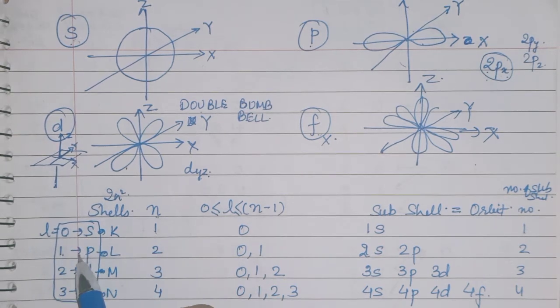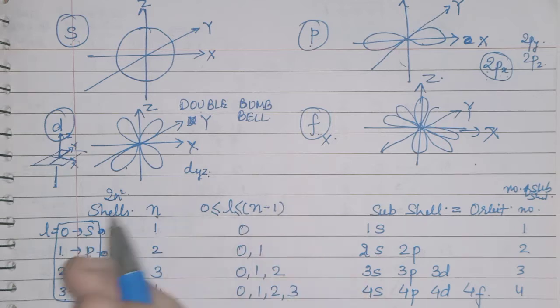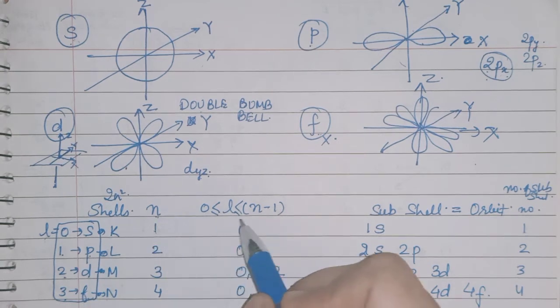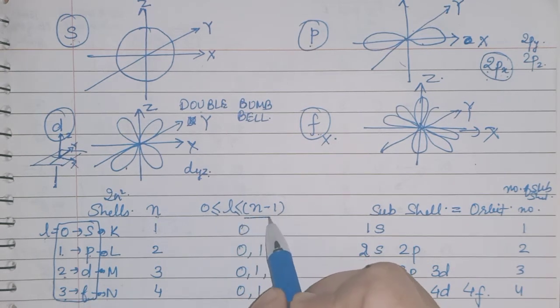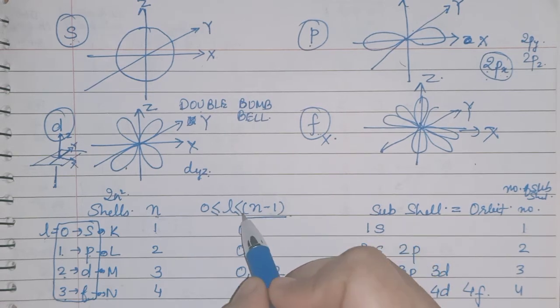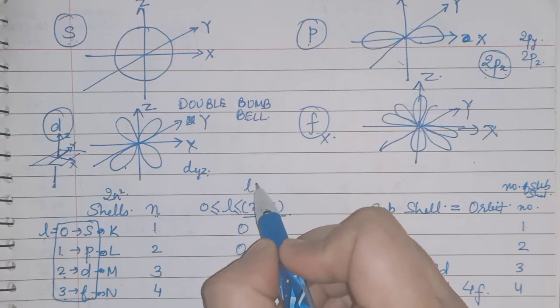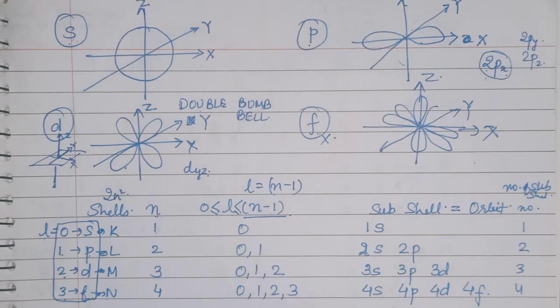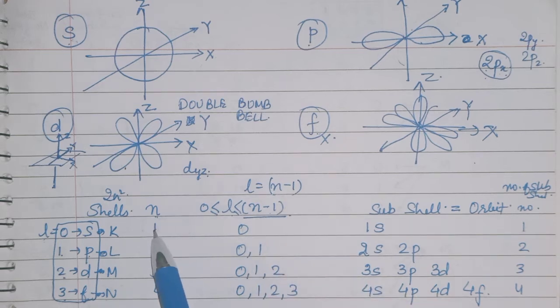Okay, and if the L value is 0, then it is the S subshell. If the L value is 1, then the P subshell. If the L value is 2, then the D subshell. And if the L value is 3, then the F subshell. We have just learned this. Now how will you find the values 0, 1, 2, 3? You will find this L value from n. N minus 1 will give you the value of L, or you can write L is equal to n minus 1.